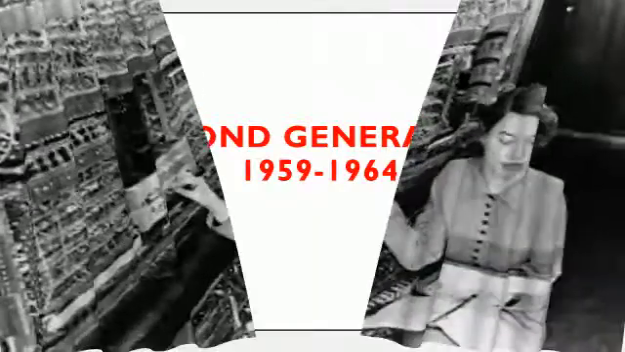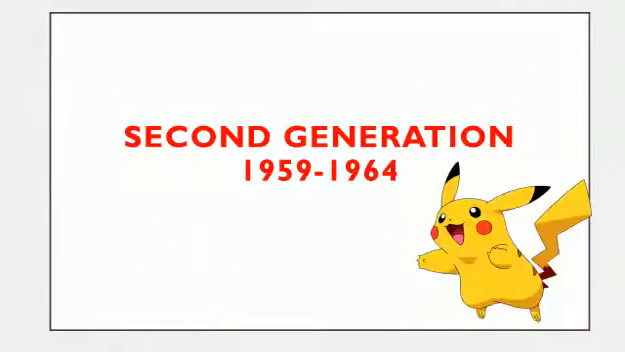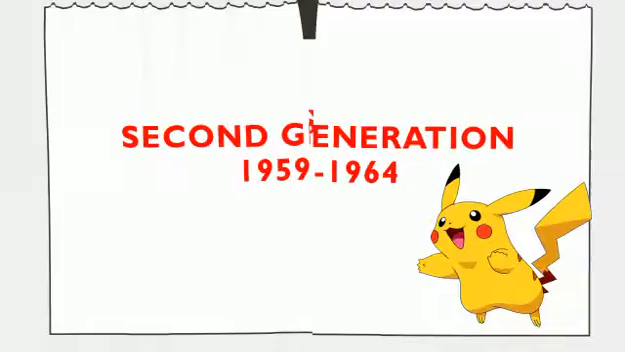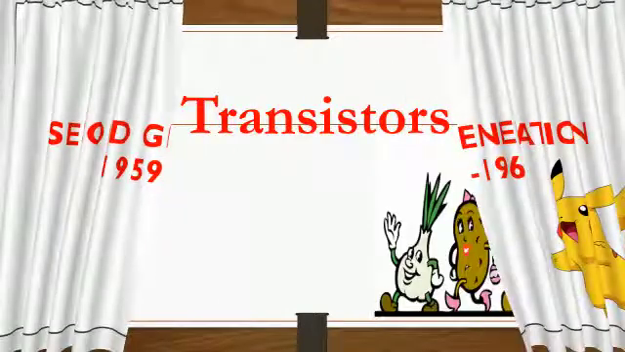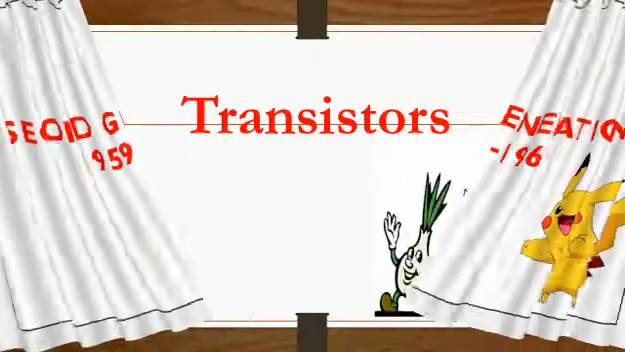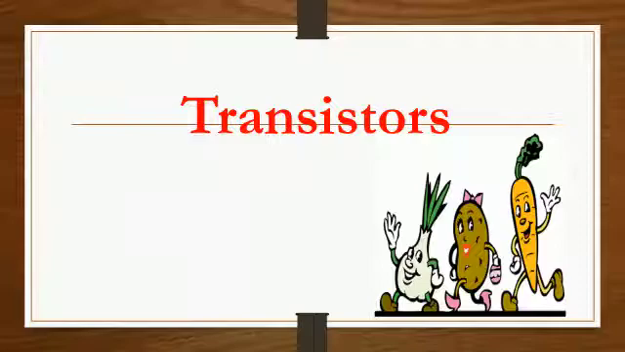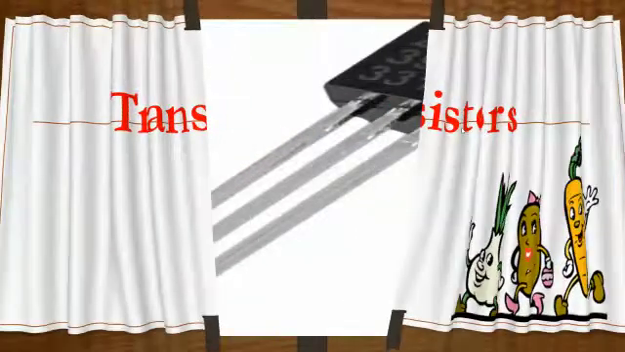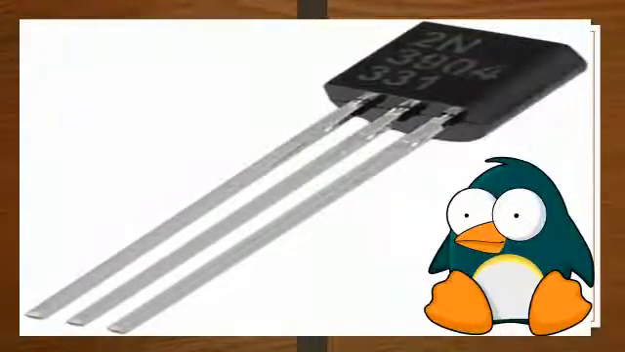So then second generation, 1959 to 1964. Something better took place in the second generation. In the second generation, what happened? They used transistors. So I'll show you the picture of transistors here. See, they used the transistors in the second generation.